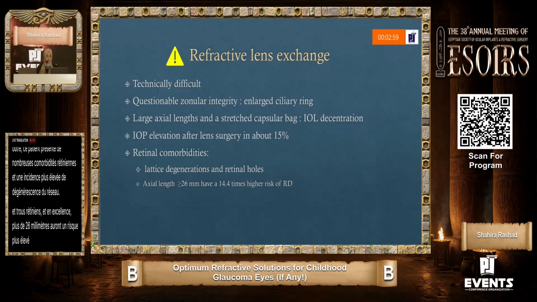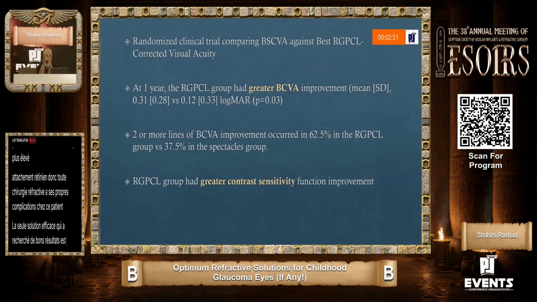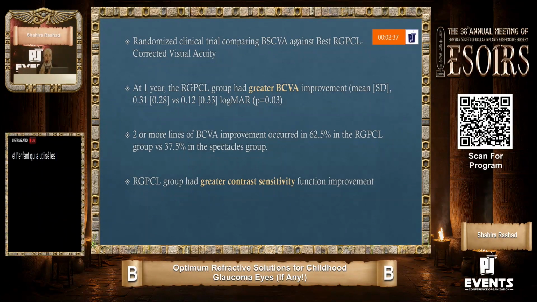The only refractive solution that showed good results is the rigid gas permeable contact lens. In the CLEVER PCG randomized clinical trial, they compared the children who used the rigid lens and the children who used spectacles, and they found greater best corrected visual acuity improvement and greater contrast sensitivity functional improvement in the group that used rigid lenses.